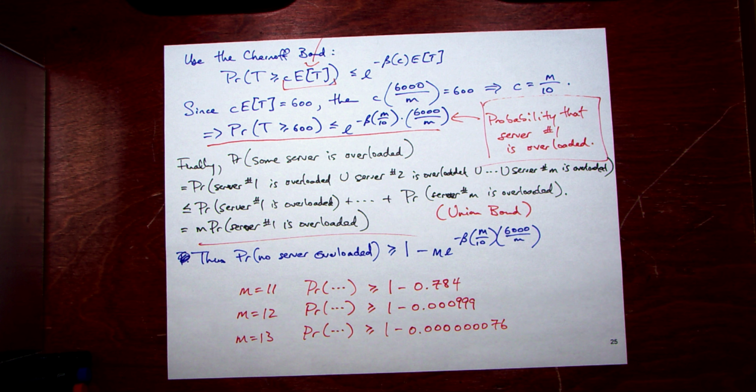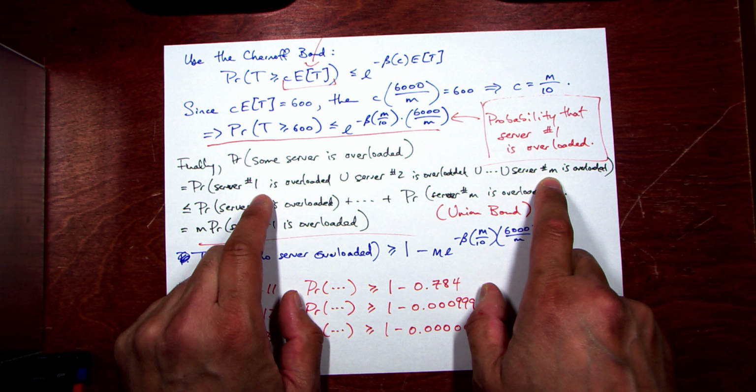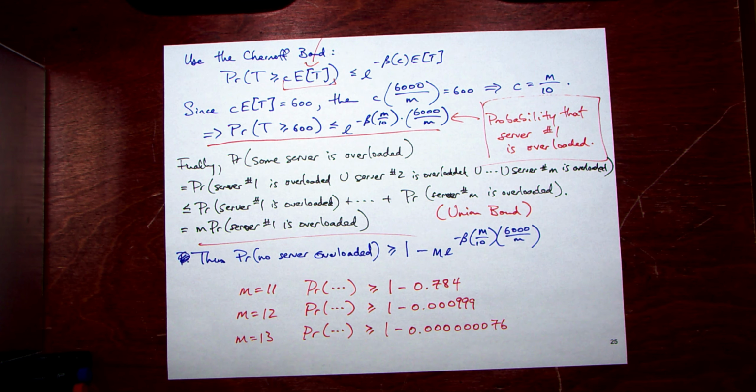Cool? Any questions about this one? Can you just use the complement rule? If you use the complement rule, you end up with an AND in here, which is what we do when we have independent events. So you have the complement of server 1 is not overloaded, server 2 is not overloaded. And then I don't know what to do from there, because these events are not independent, so you can't multiply them. It's a nice idea though. Anytime you have independent events, you should definitely do that. It's more exact than using the union bound. Thanks for that one. Other questions?